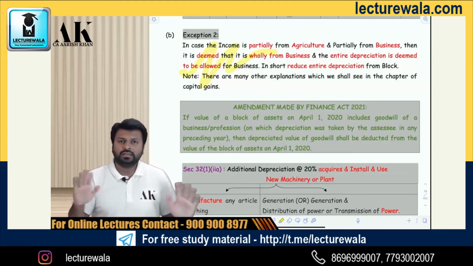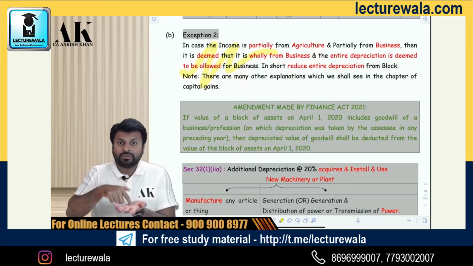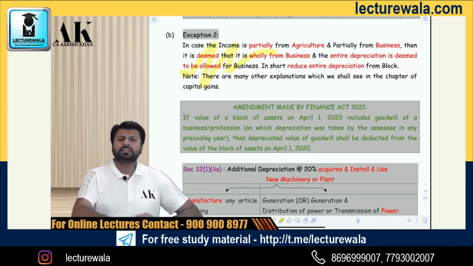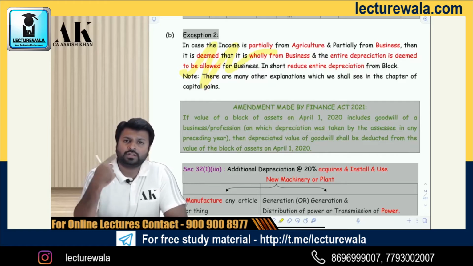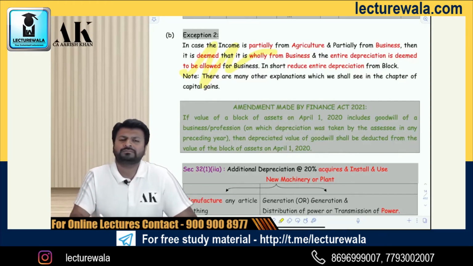So, the government has said very clearly, if you have purchased a goodwill say in 2015, and if it is lying in 2020-21, you have to reduce it from the block. The remaining WDV has to be reduced from the block of asset on 1st of April 2020. It is very clear. The government is very clear about its stand on goodwill. You will not get the depreciation of goodwill from 2021. If you purchase a new goodwill, not allowed. If an old goodwill is lying in the block of asset, reduce it from the block.